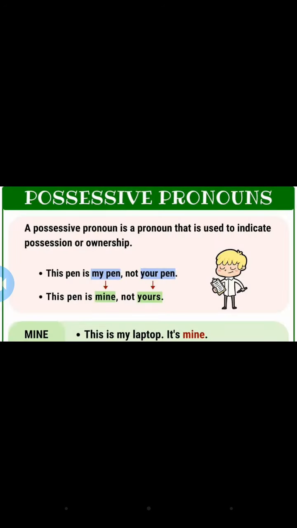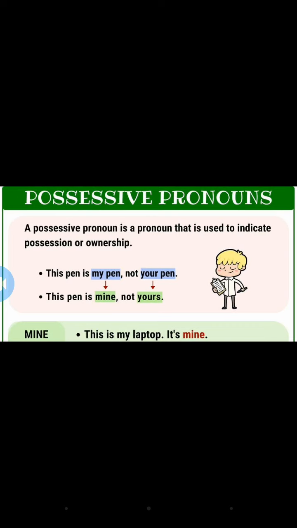Okay. Then possessive pronoun. I have already told you, it shows ownership or relationship. A pronoun that is used to indicate possession. Possess means the thing that we have, okay. Ownership, okay. This pen is my pen. For that what will you write? This pen is mine, okay. So have you understood? Mine, these things come under possessive pronoun, okay.